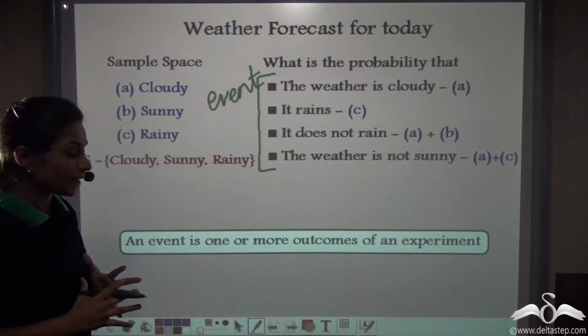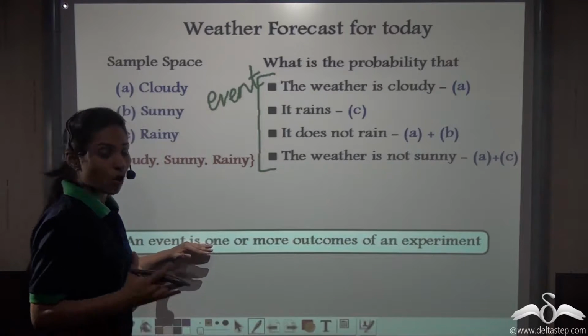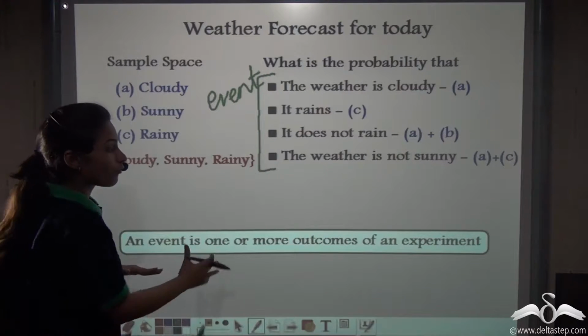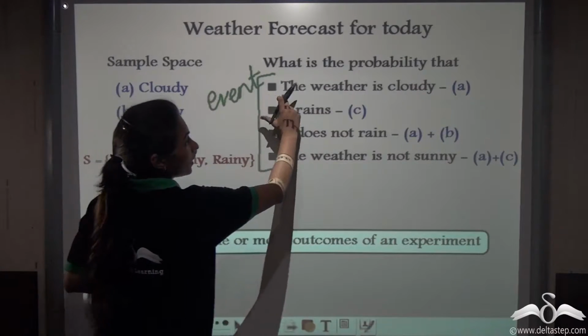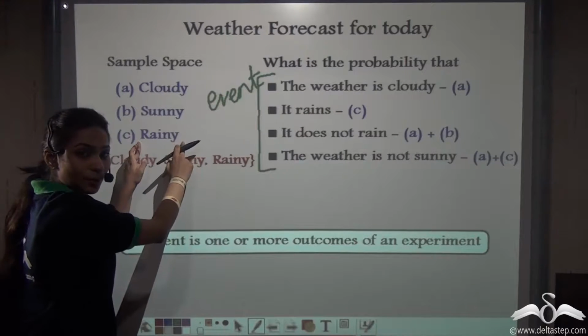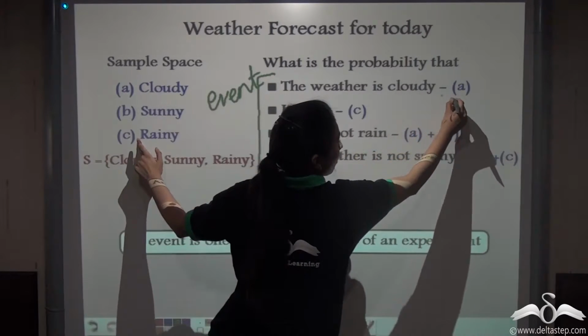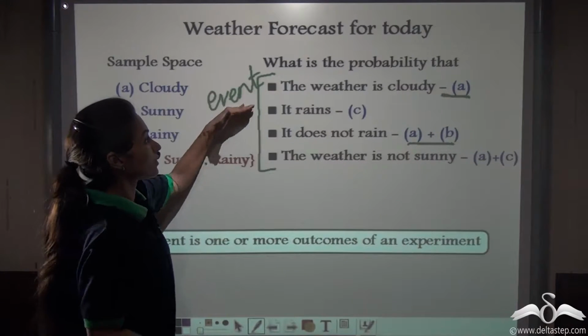So, what is an event? An event is one or more outcomes of an experiment, or you can say it is a set of one or more outcomes of an experiment. Why? Because we can identify these events with the possible outcomes or the sample points. So here you can see one or more outcomes of an experiment is known as an event.